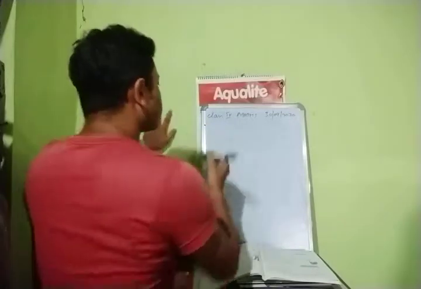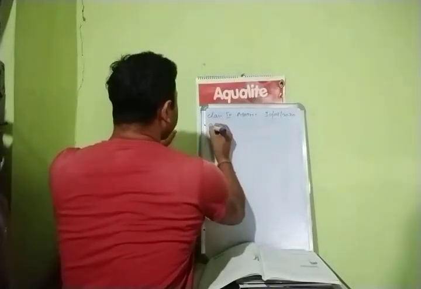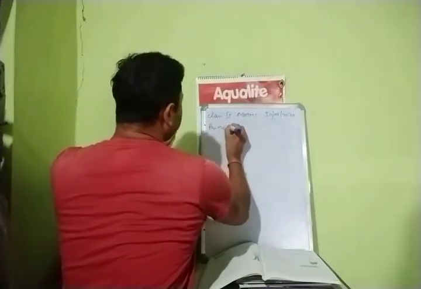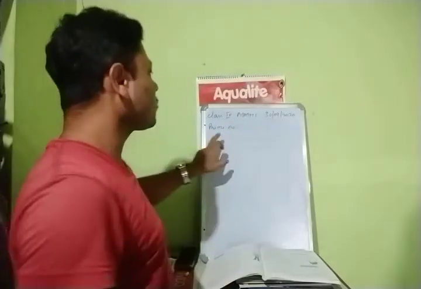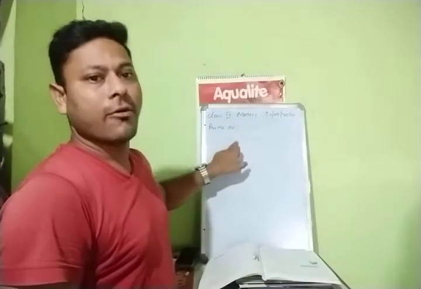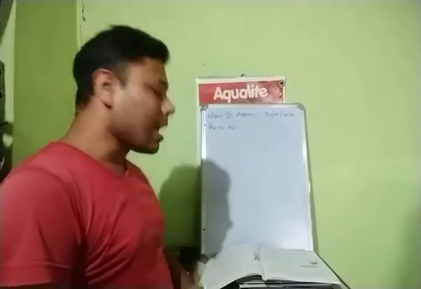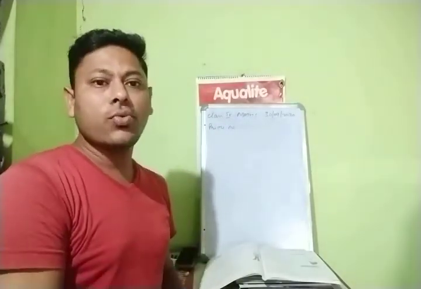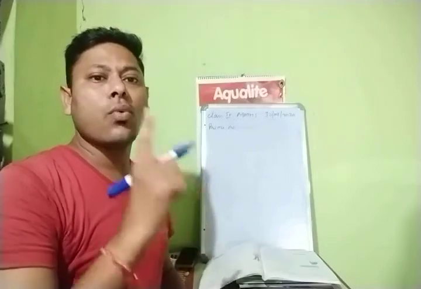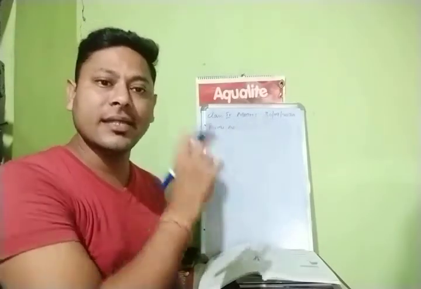Prime numbers. Okay. First of all, you have to know what is a prime number. Prime numbers are those numbers which are divisible by 1 and the number itself.